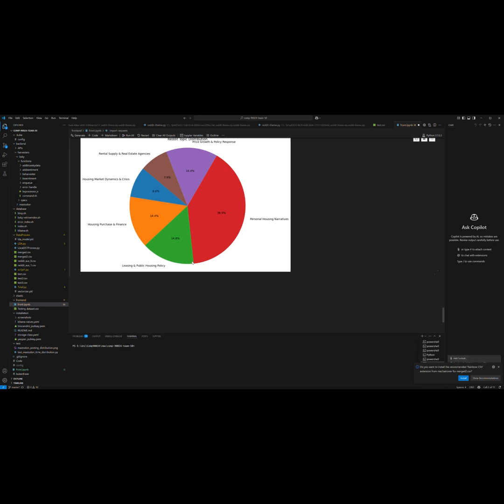Together, those visualizations help illustrate how housing sentiment differs not only across platforms but also across cities, offering insight that can guide both research and policy responses.